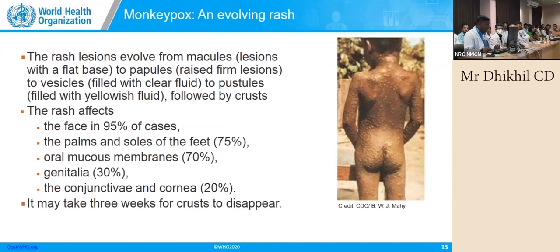In the face, it is 95%, and the soles and feet of the patient. This is again a classical symptom. No other viral disease which is relatively near to this disease causes this. If the rash is there on the hands and soles of the feet, you can identify this may be because of the monkeypox virus. And the most dangerous one is if it affects the conjunctiva, especially children get affected.